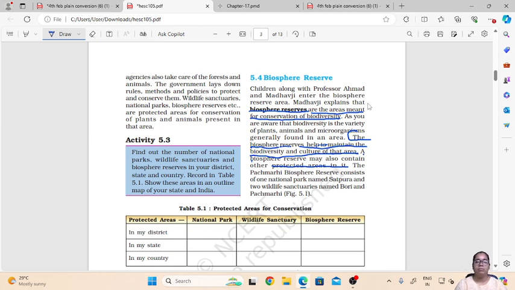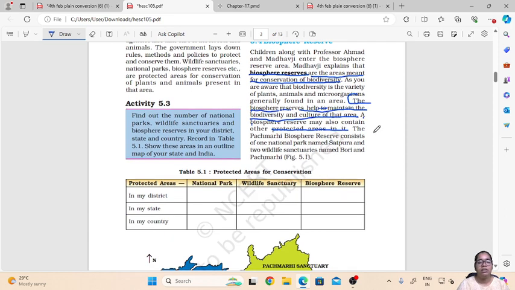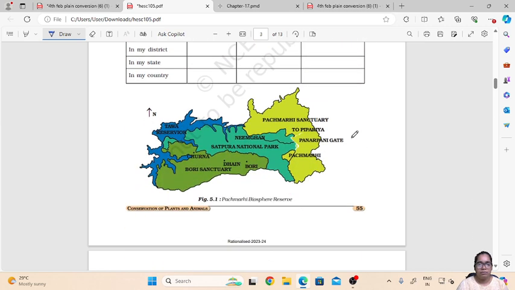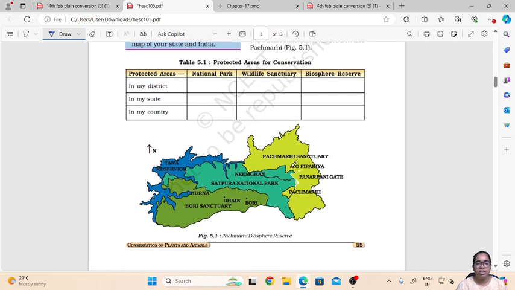So this is how developing a biosphere reserve helps in protection of that area, and also protecting and maintaining the biodiversity and the culture of the area. This is an example of a biosphere reserve wherein there are several sanctuaries and parks which are in the biosphere reserve.